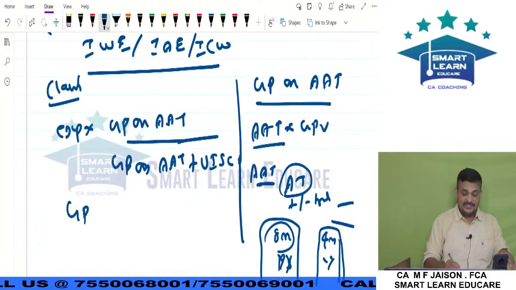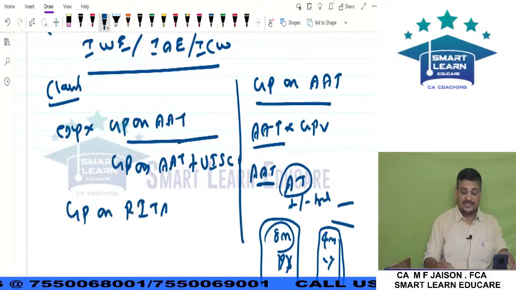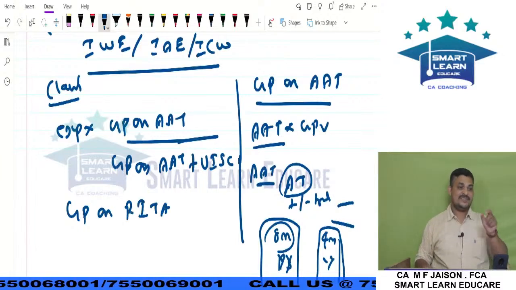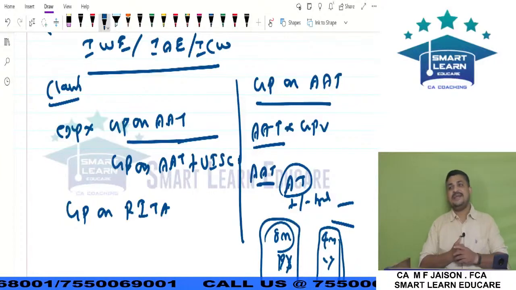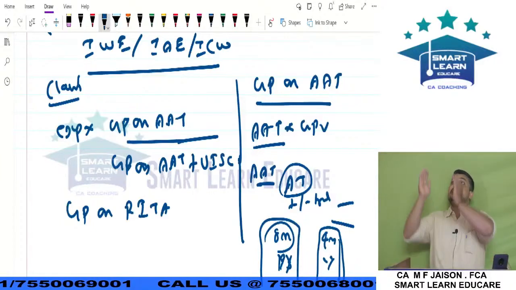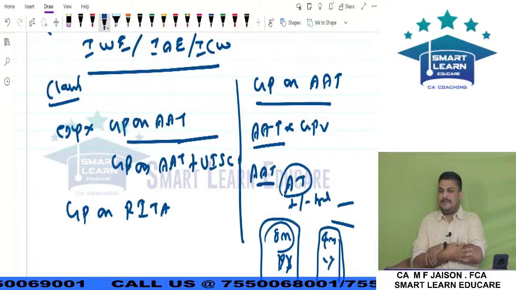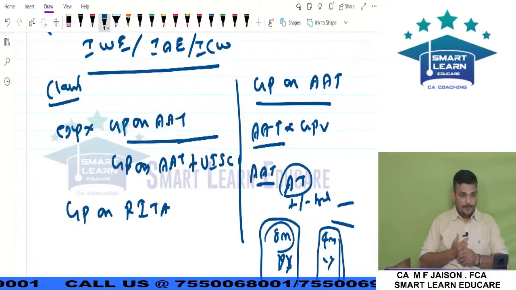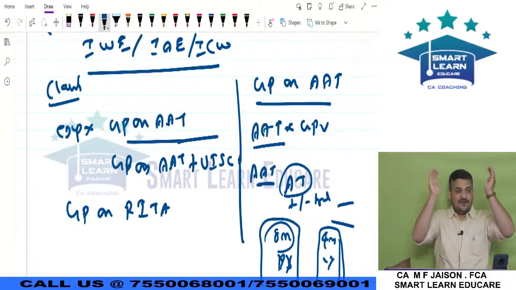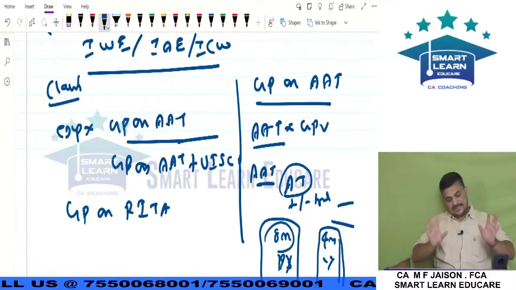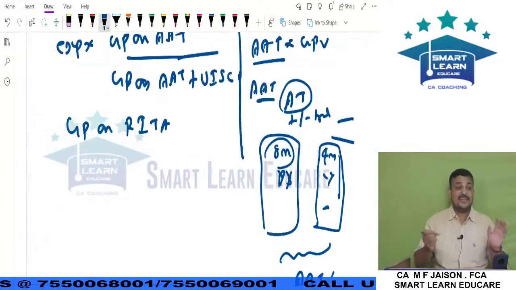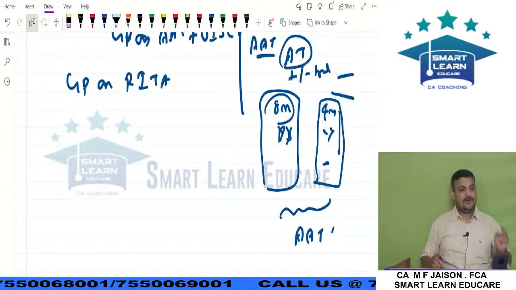Another one is GP on RETA, reduction in turnover avoided. What is that now? Sir, why are you spending this expenditure? To increase sales during this affected period. I want to increase sales. Then how much sales you increased, that is what we call RETA. Okay, how to find that out? How will it be given in the question? Various forms.